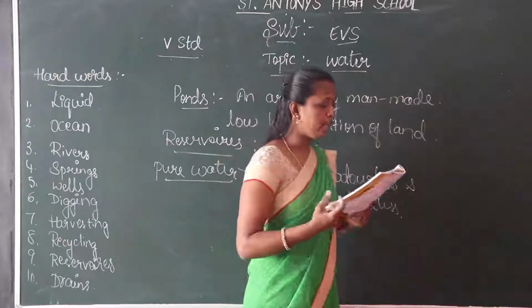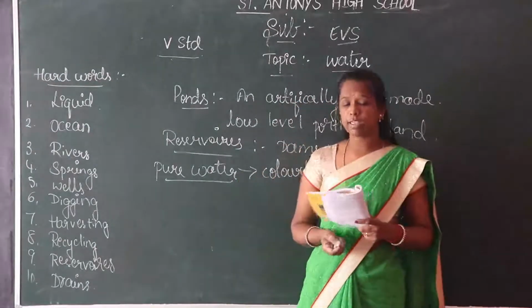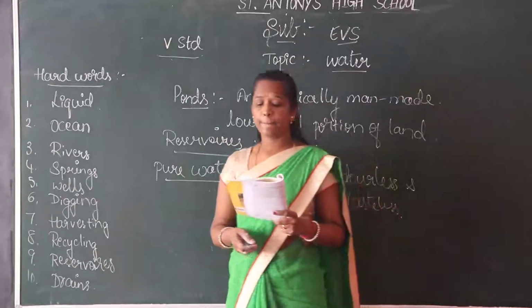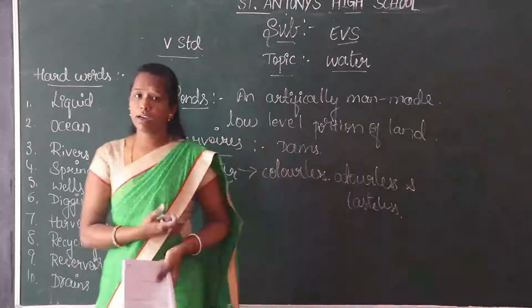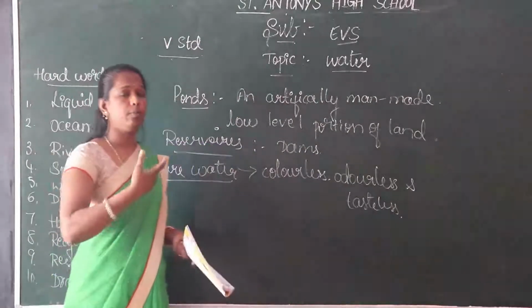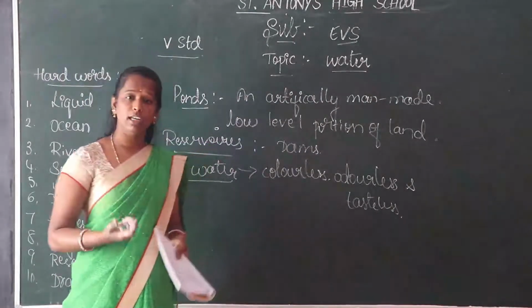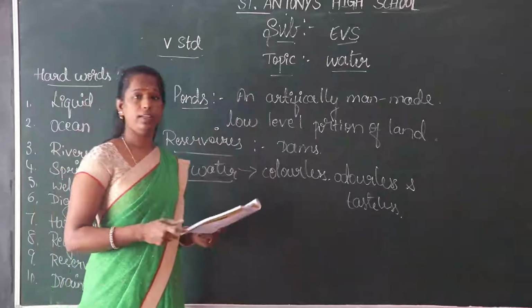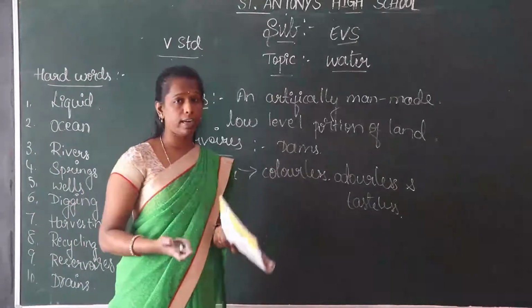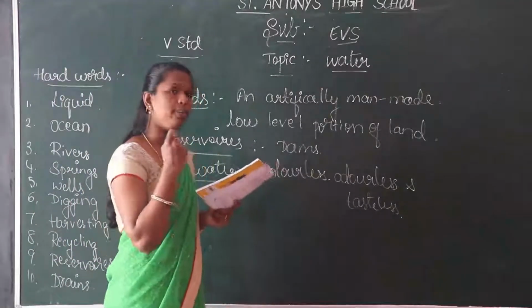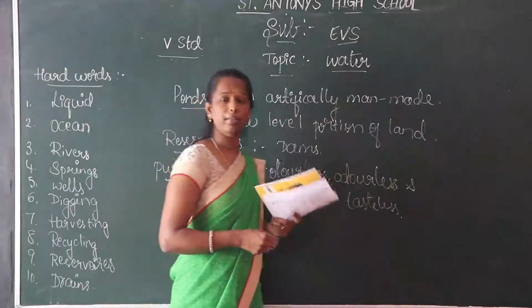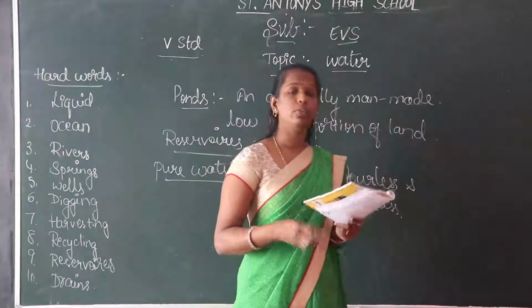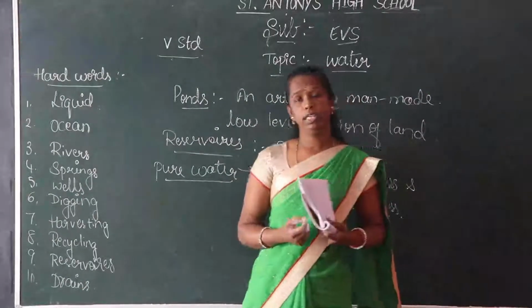And water is essential for the biological activities of plants and animals. Plants prepare food using water, and animals need water. Is it right? Without water we cannot live. Water is required for the growth of plants and animals also.